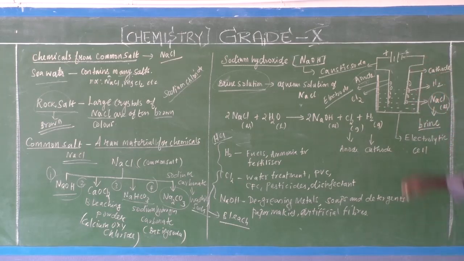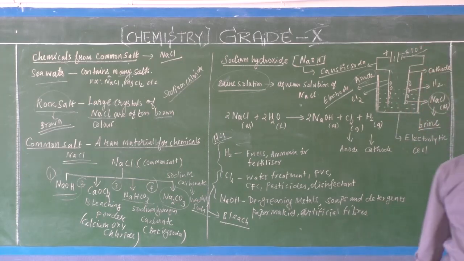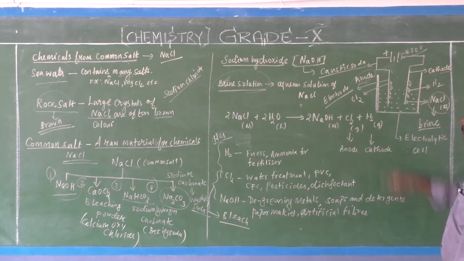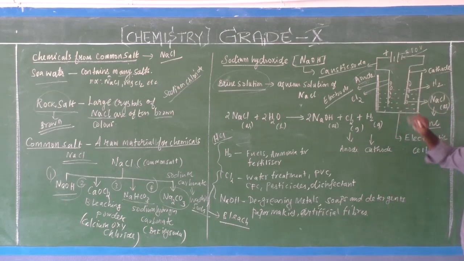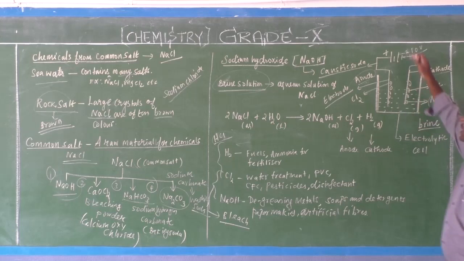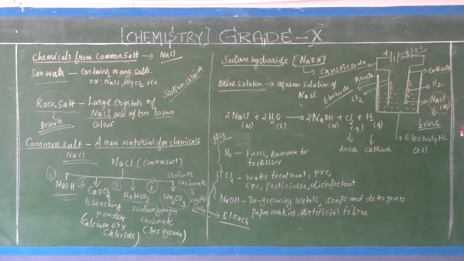Now we fill the cell with the brine solution. Use a battery of minimum 10 volts. You insert graphite electrodes or any metal electrodes. One electrode is the anode and the other is the cathode. Now you insert the key.